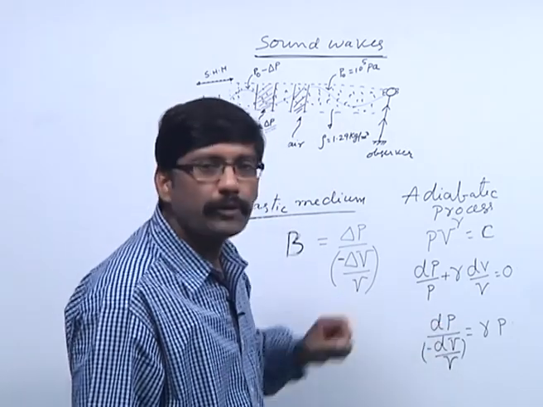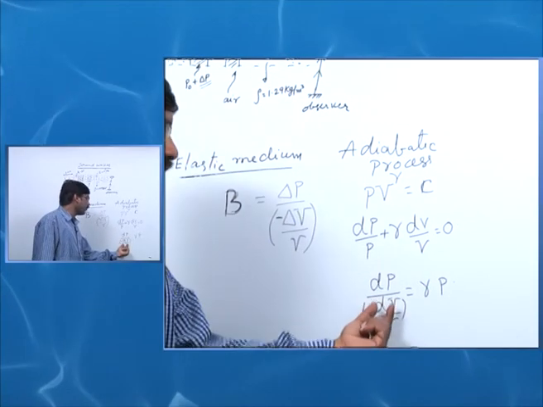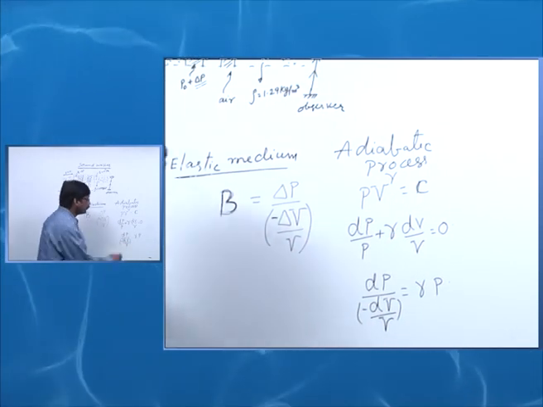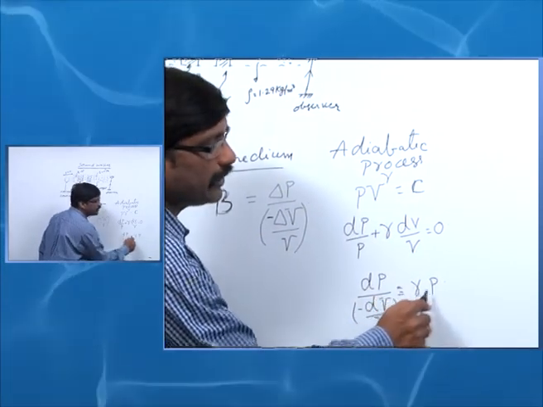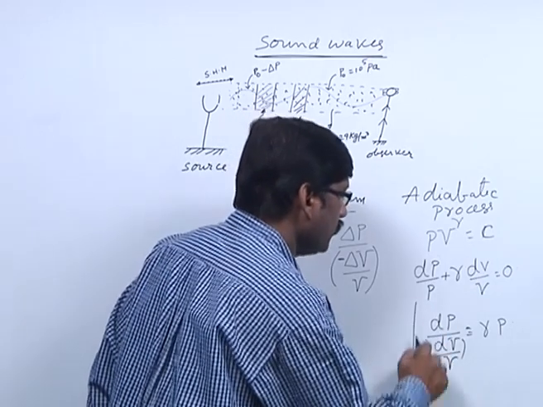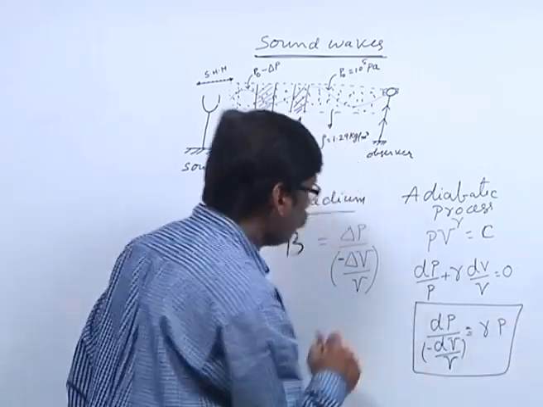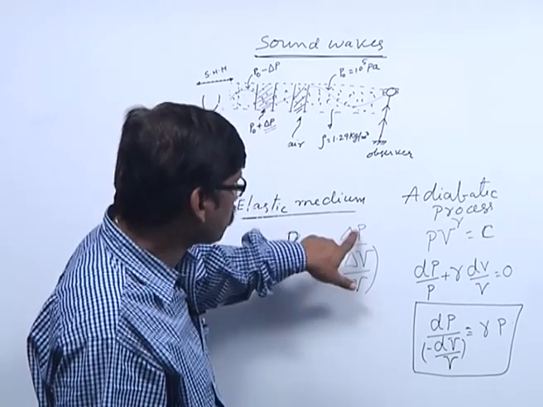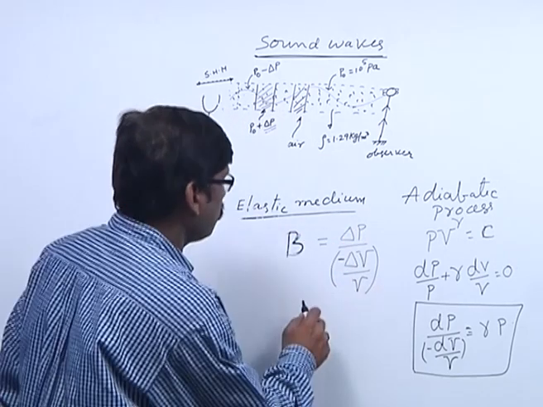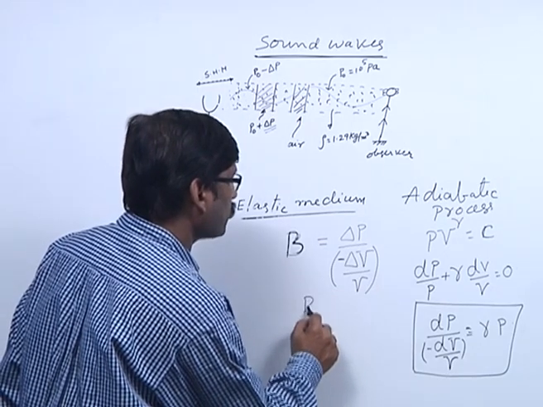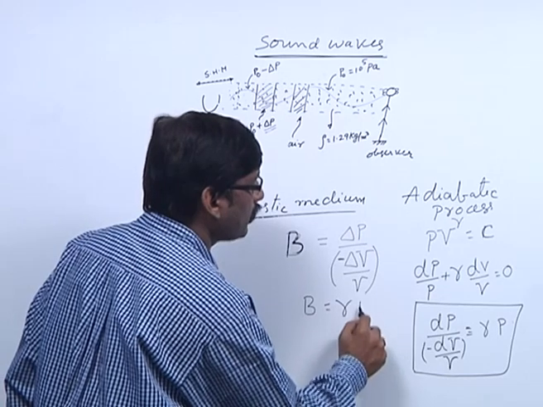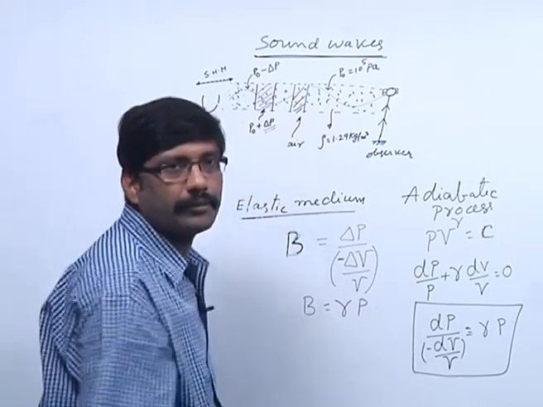What is this dP? Bulk stress. What is dV by dt? dV by V, bulk strain, which is equal to gamma times the initial pressure. Now, if you look at the definition of B, B is bulk stress by bulk strain. That means the bulk modulus of air is gamma times the pressure of the air.